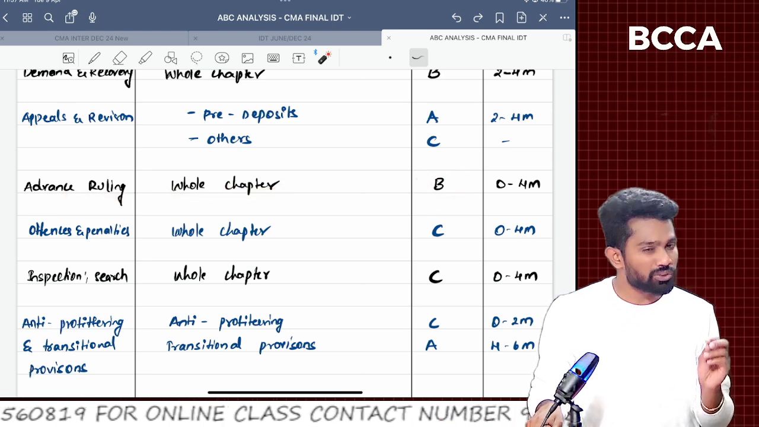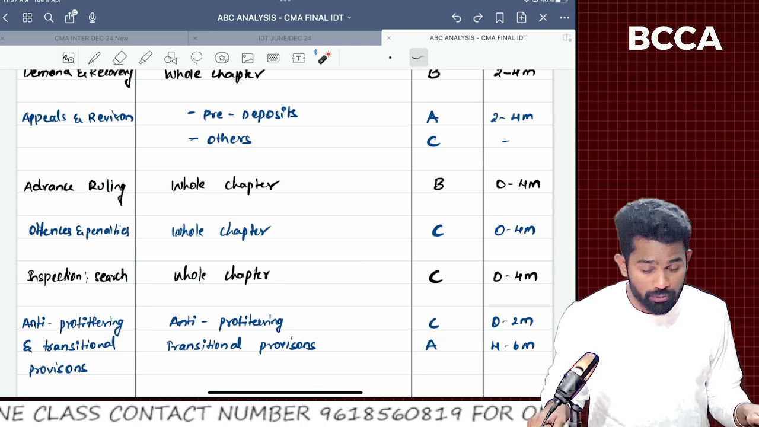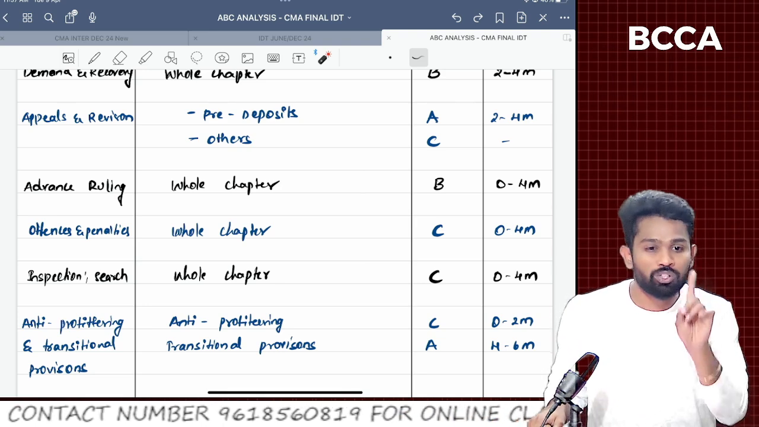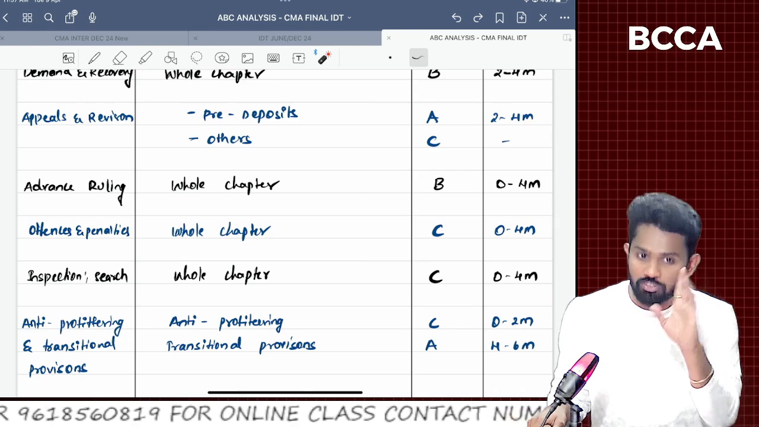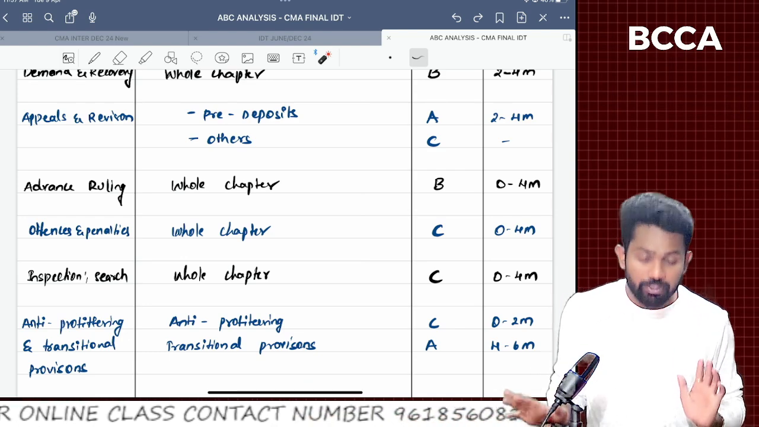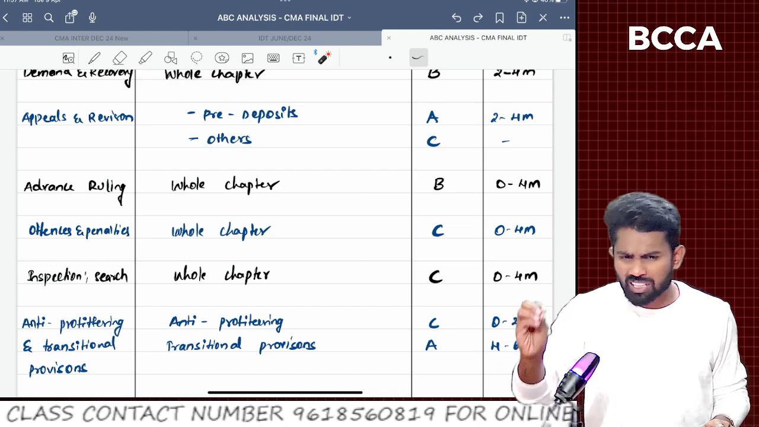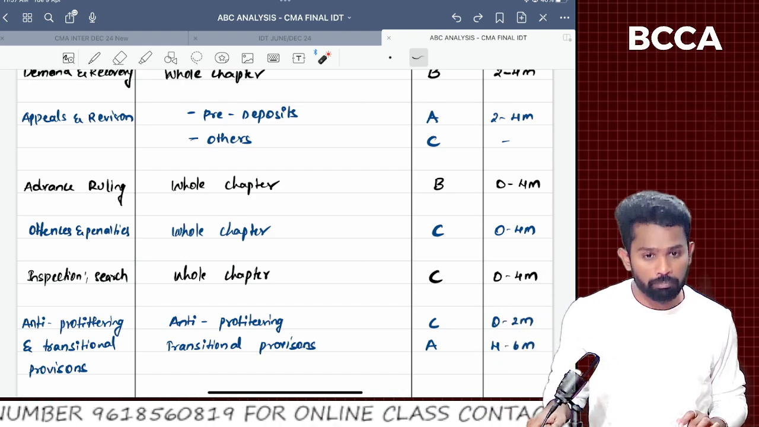The institute is not frequently asking questions from this chapter, but still, if you summarize, the content will come to 1.5 pages, sir. So why take a chance? That's why I'm keeping it as B category. Whenever they ask a question, it's hardly 3-4 questions. For 10 minutes we could revise. That's why I kept it here.